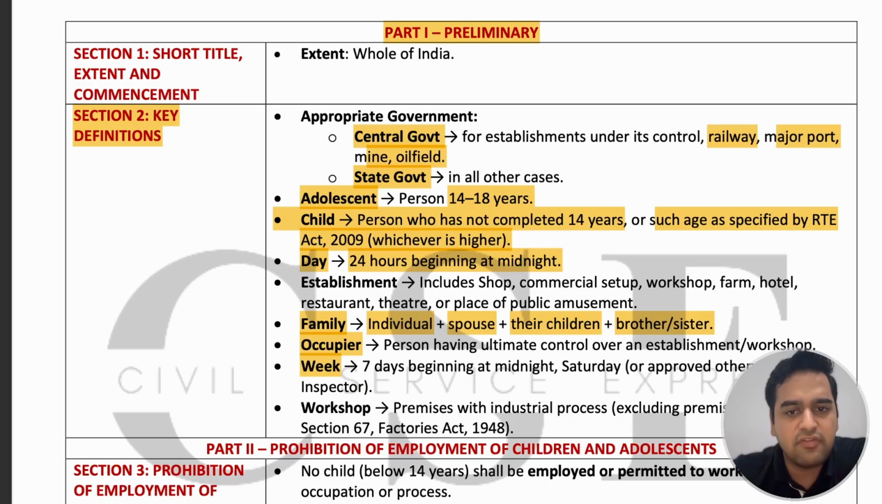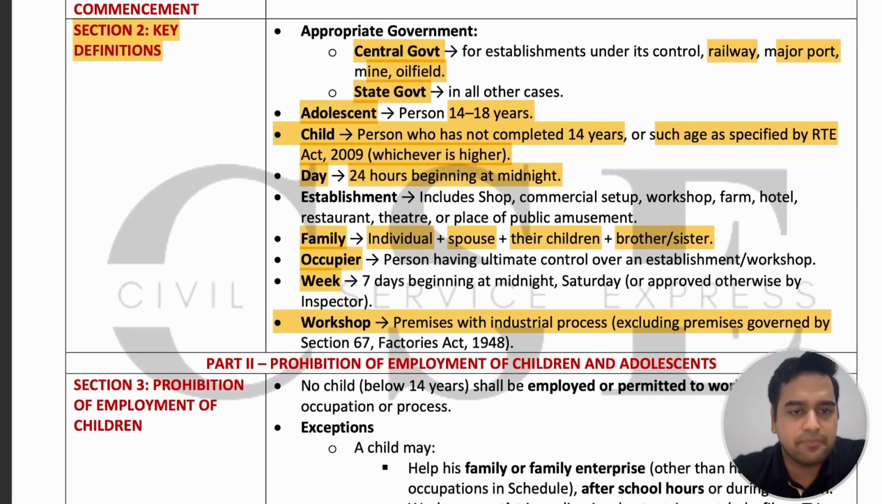What is the definition of workshop? Workshop means any premises where industrial processes are going on. But it does not include the premises governed by Section 67 of the Factories Act 1948. So in this section, the definition of adolescent, definition of child, and definition of family are important from the exam perspective.